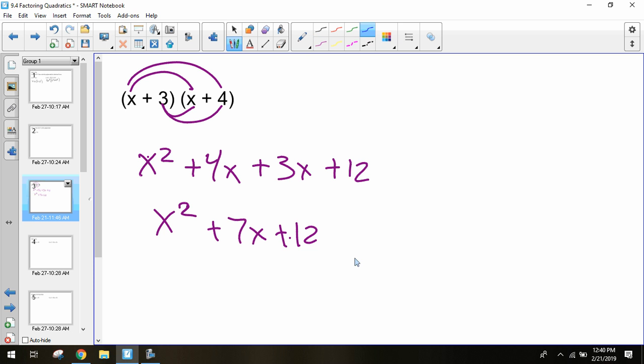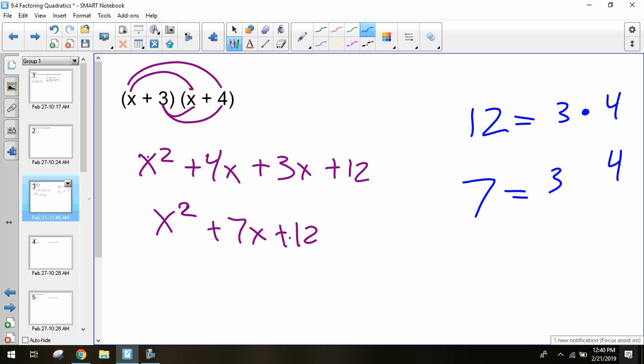So, with our answer, we had two numbers. We had 12 and we had 7. Our original polynomials consisted of an x plus a 3 and an x plus a 4. How can we combine 3 and 4 to get 12? Multiply, so we can do 3 times 4. How can we combine 3 and 4 to get 7? Add them.